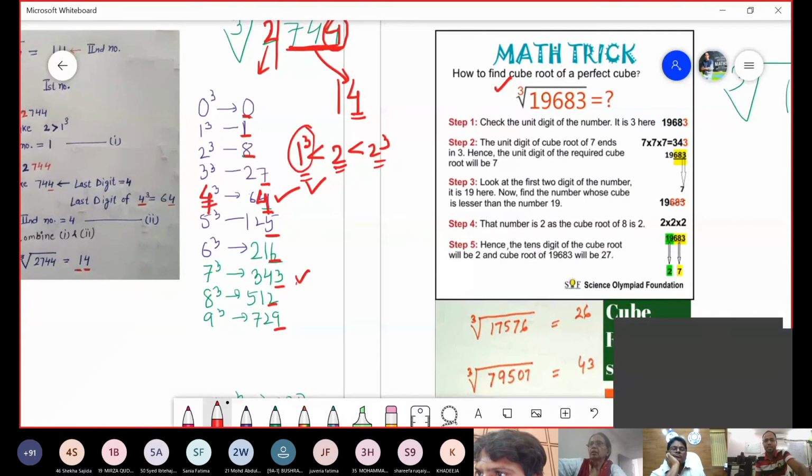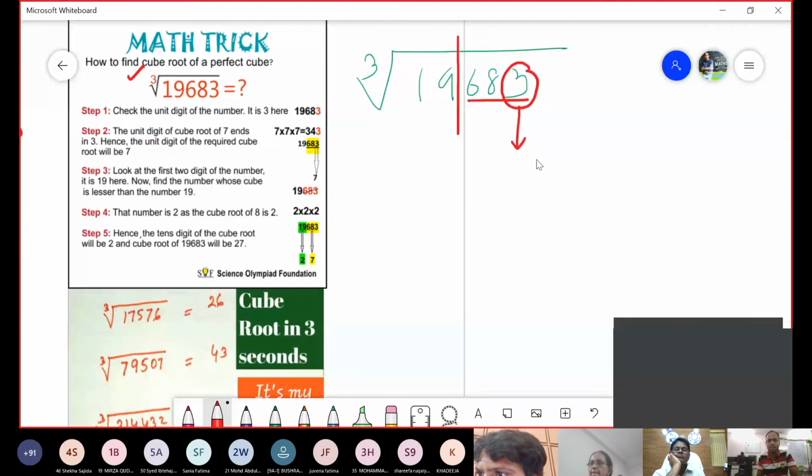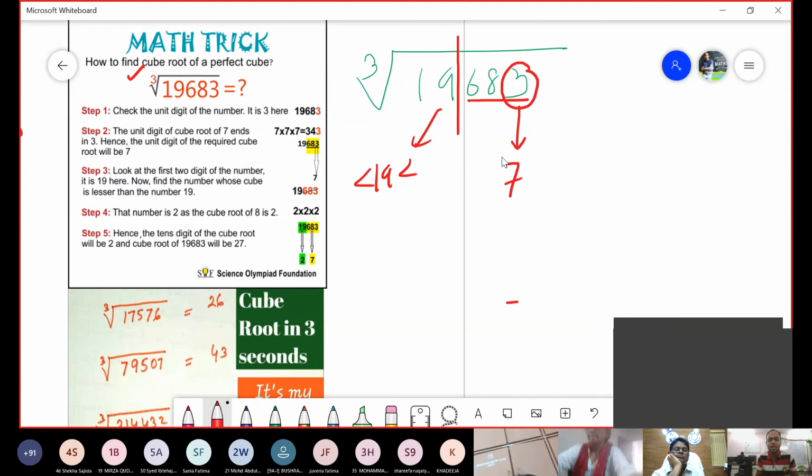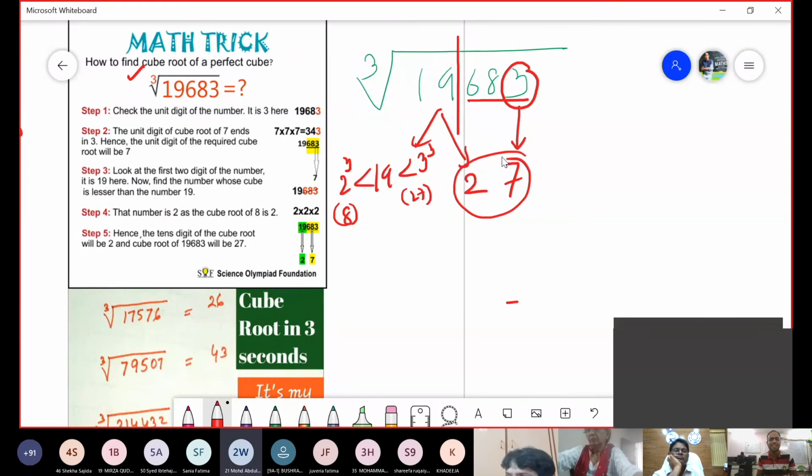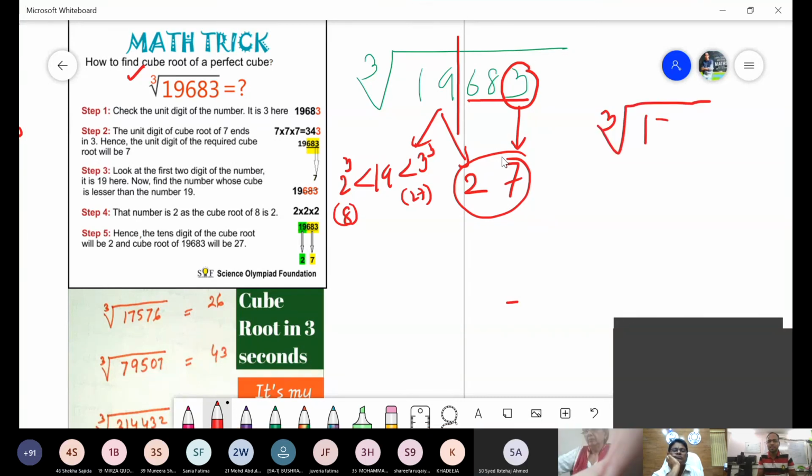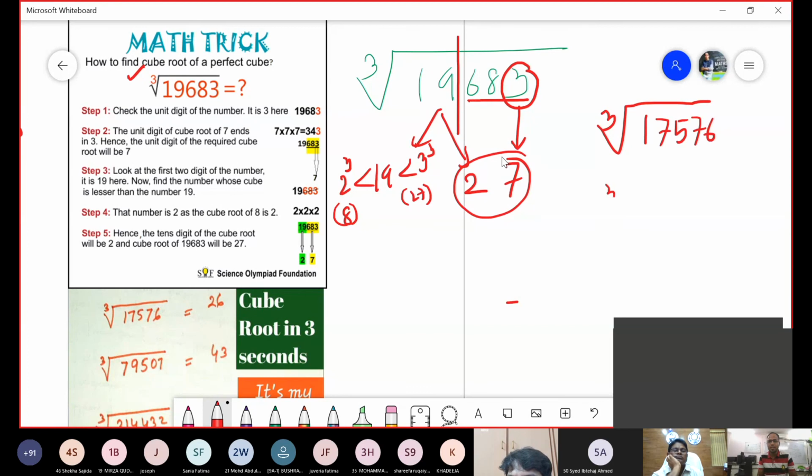So for sure, the last digit will be 7. And 19 comes between what and what? 19 comes between, if I am not wrong, 2 cube and 3 cube, because 2 cube is 8 and 3 cube is 27. So what is the answer? Within no time, the answer is 27. Agreed or not?